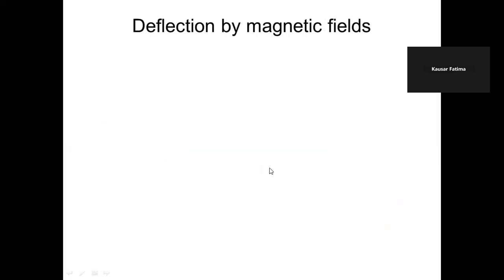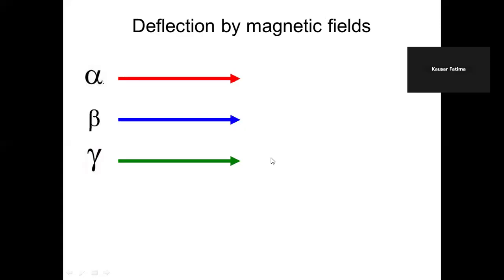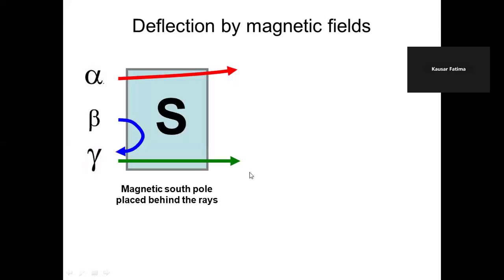Deflection by magnetic field. Alpha are positively charged and they are deflected in magnetic field and electric field. Beta are negatively charged and are deflected in both. But gamma are not deflected in any of the fields because they are uncharged.